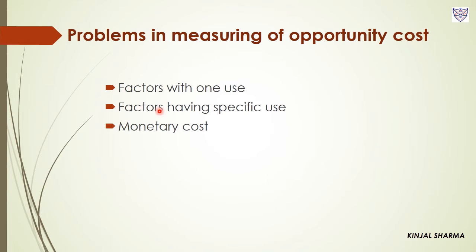So if factors of production are specific factors, then this concept is not useful, because the return of these factors is not decided by their alternative uses, but it is decided on the basis of their demand. For example, the person who is having expertise over computers, or the scientist who is having knowledge of atomic power. So they are based on demand.